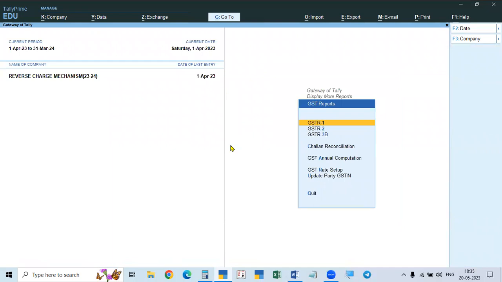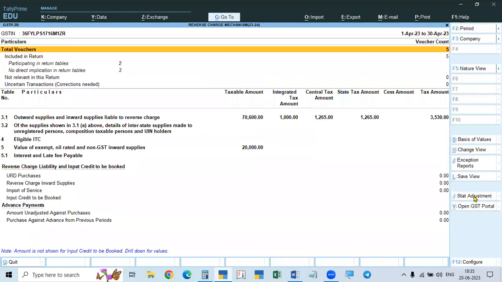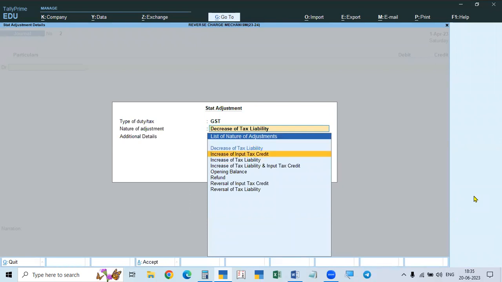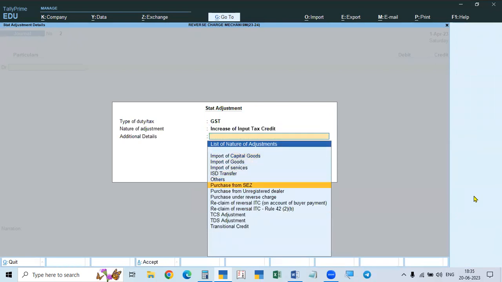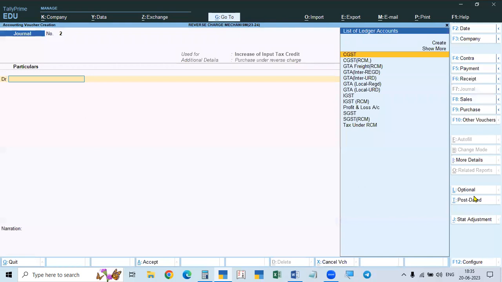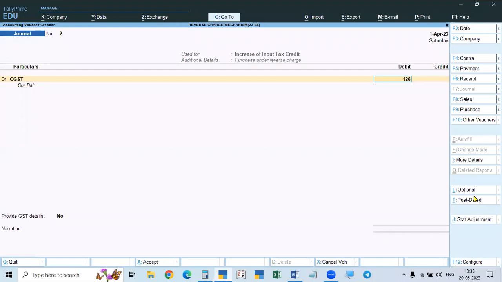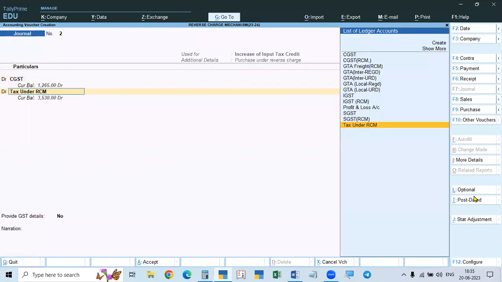So we have to take this now. Go to 3B and here stat adjustment, GST, increase of input tax credit because of purchase under reverse charge. Now we will take CGST 2.5% of 50,600, 1,265, again debit.